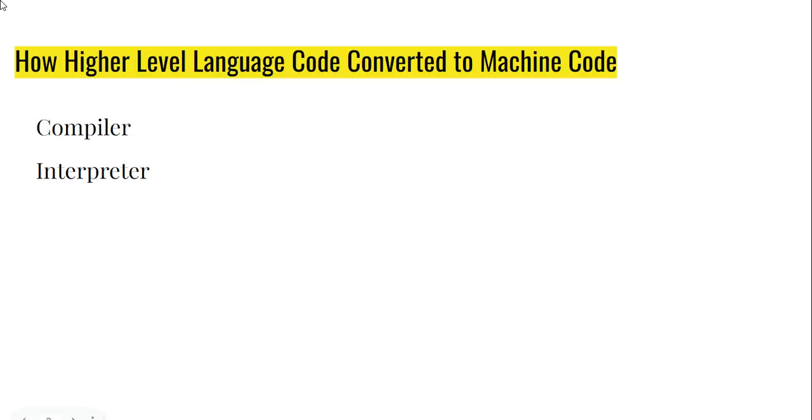Whatever high level code you are writing will get converted into machine code using a compiler or an interpreter, right? There are languages that are compiler based, and there are some languages that are interpreter based. Means whatever high level code you are writing will get converted into machine code using either a compiler or an interpreter. Python, which we are going to learn, is an interpreted language, right? So in this way these are the levels of programming language.